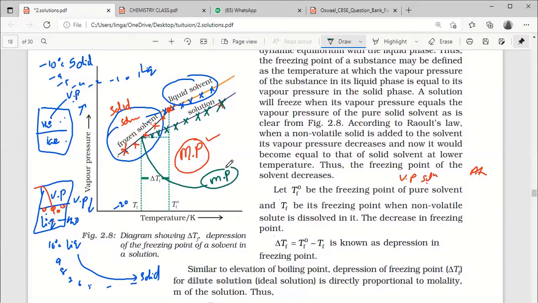You may get a little doubt, sir: here two lines are there, so what about this line? This is only one line. Why? Because in the solution, suppose sugar is dissolved in the water, sugar is already solid.